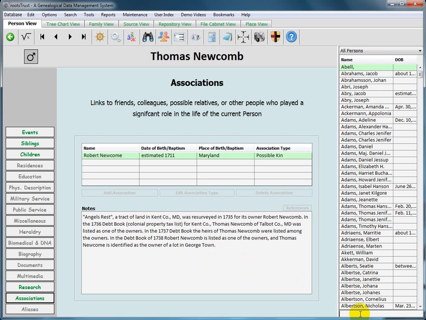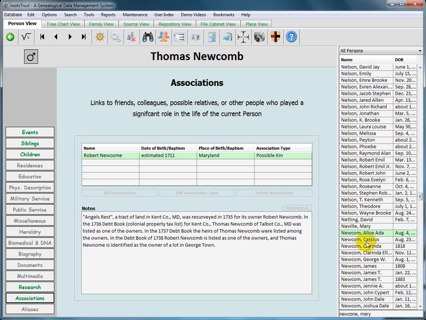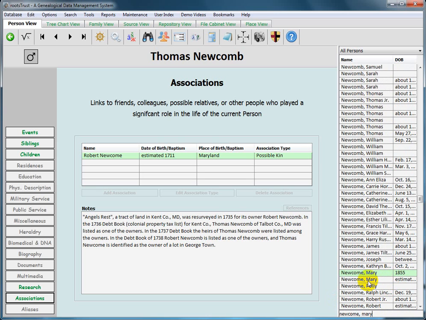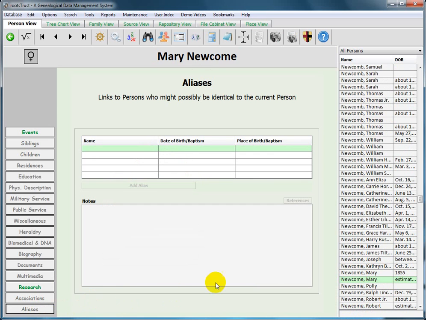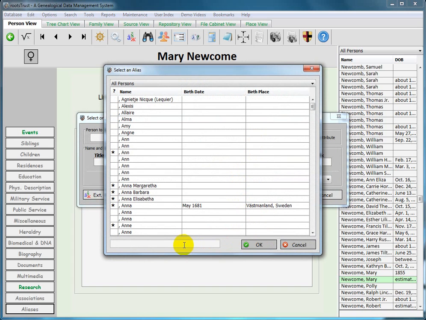So if I go to... I didn't type that right. Okay. There she is. Okay. Now I'm going to generate an alias between her and Polly Newcomb.